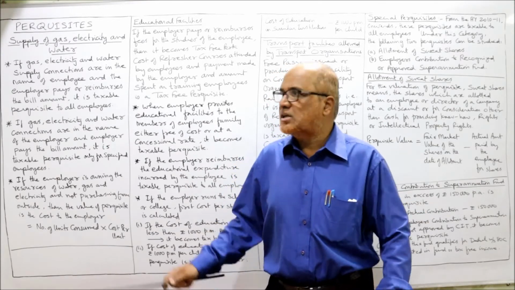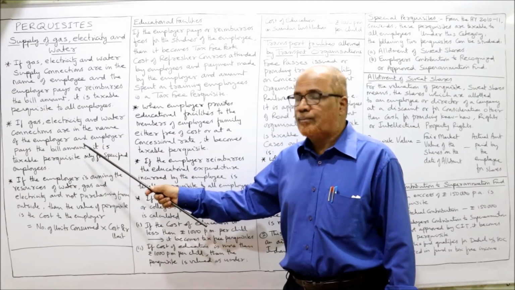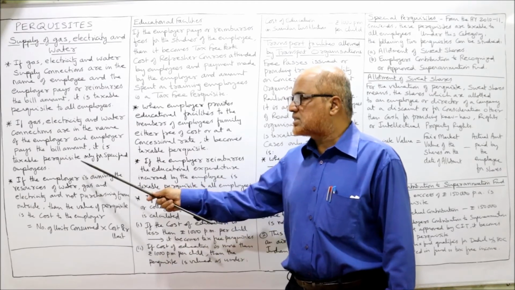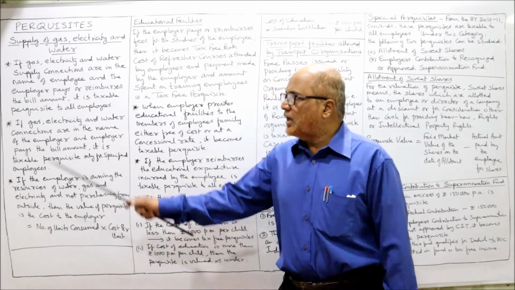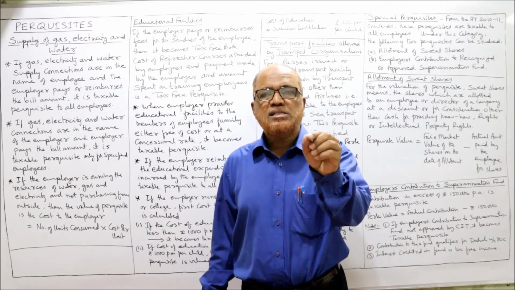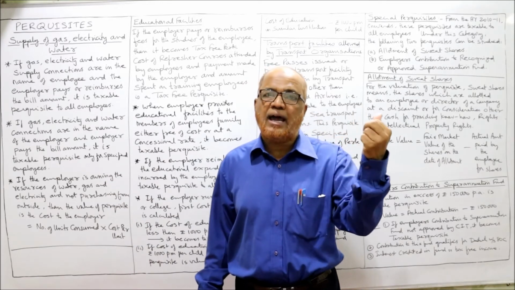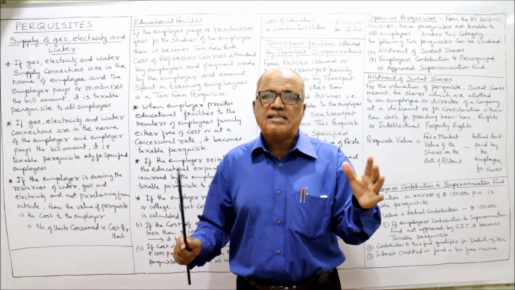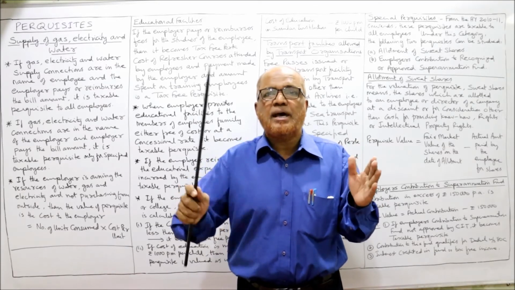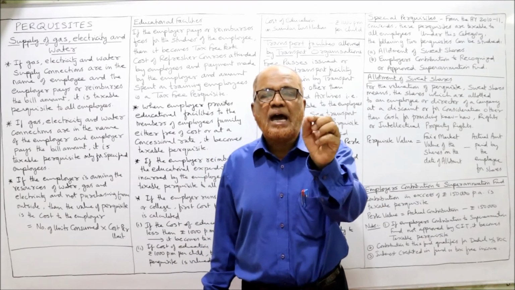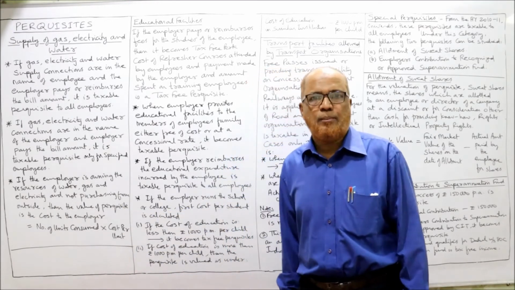Second, if gas, electricity, water and connections are in the name of the employer and the employer pays the bill amount, it is taxable perquisite to specified employees. The difference is, in the first case, the connection is in the name of the employee. Second case, the connection is in the name of the employer. The gas, electricity, water is in the name of the employer and the employer supplies this. Then it will become a taxable perquisite only in specified cases, specified employees.